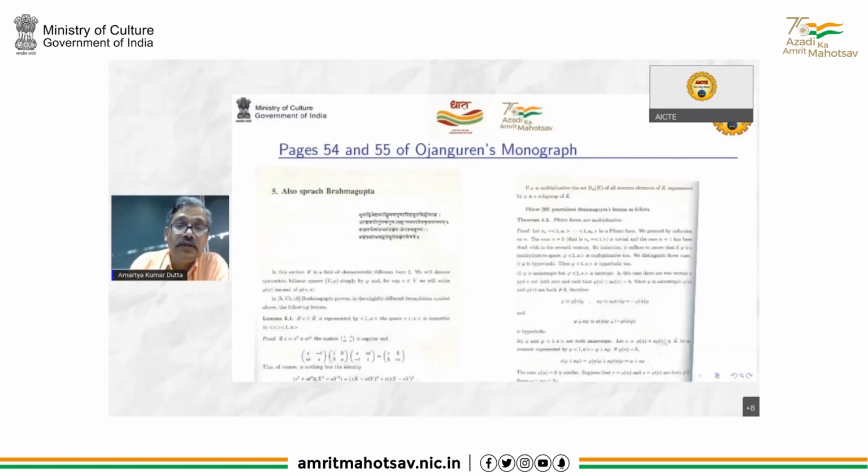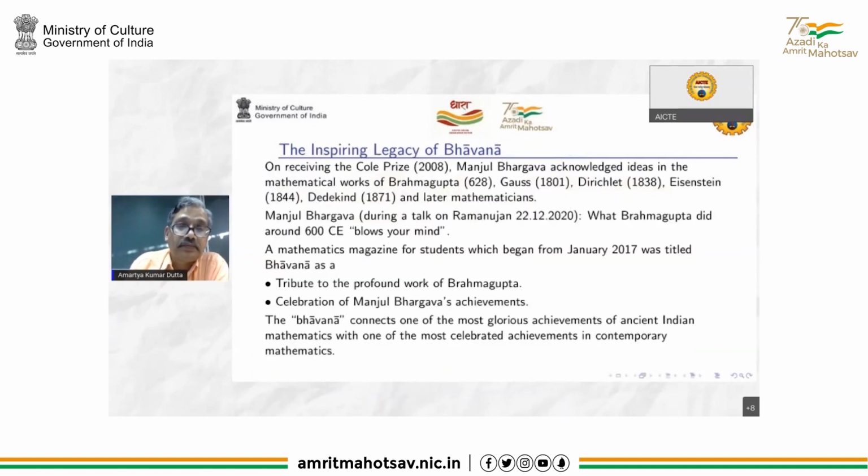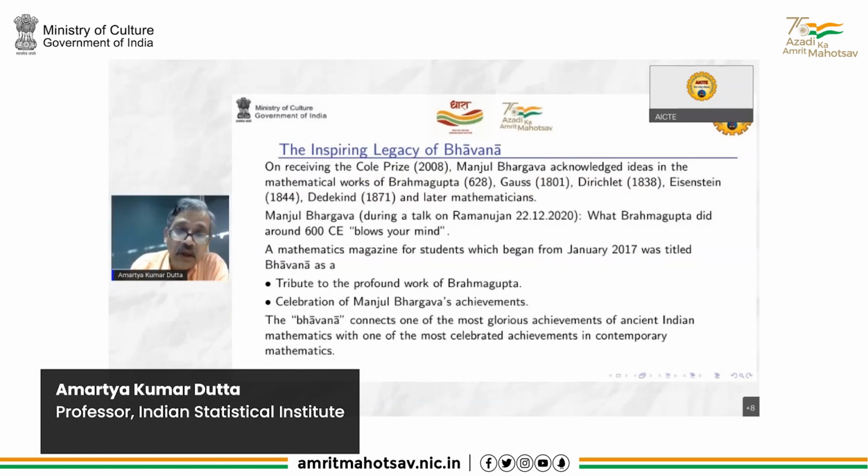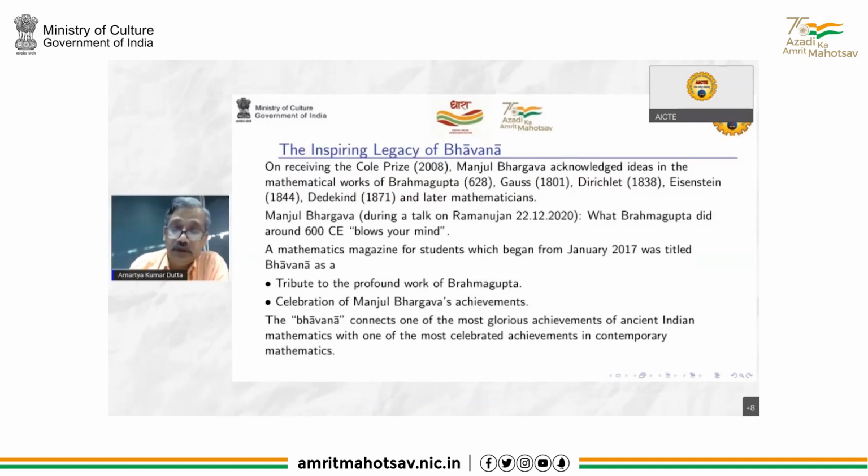Now, what I was saying is that this bhavna, Brahmagupta's composition law, the concept, connects one of the most glorious achievements of Indian mathematics of far-off times with one of the most celebrated achievements of a mathematician of Indian origin in contemporary mathematics.